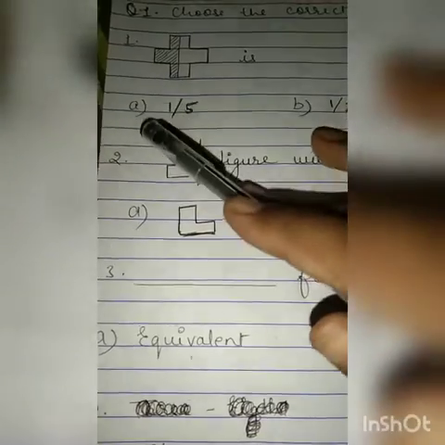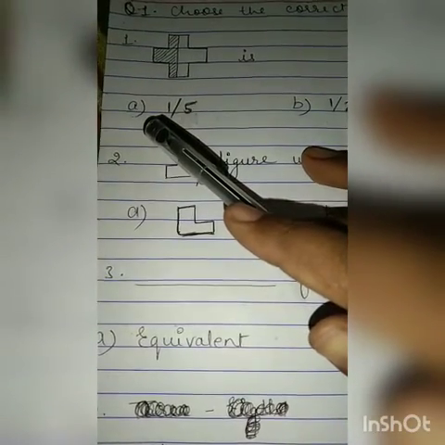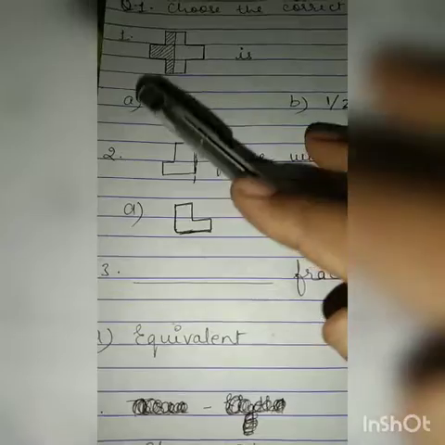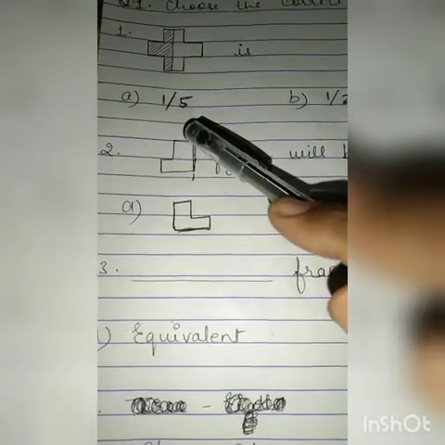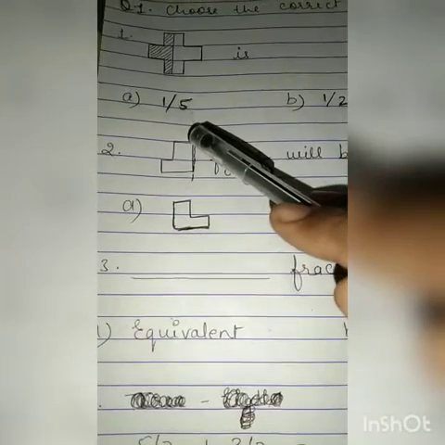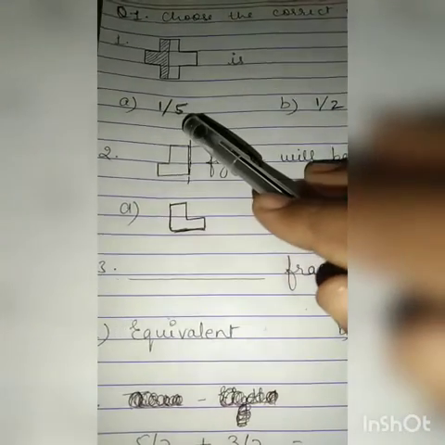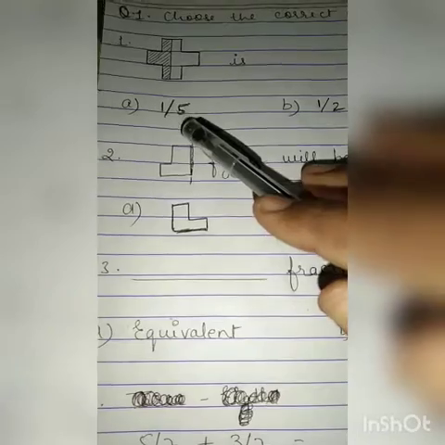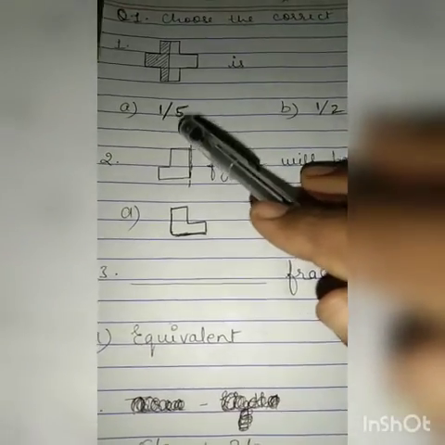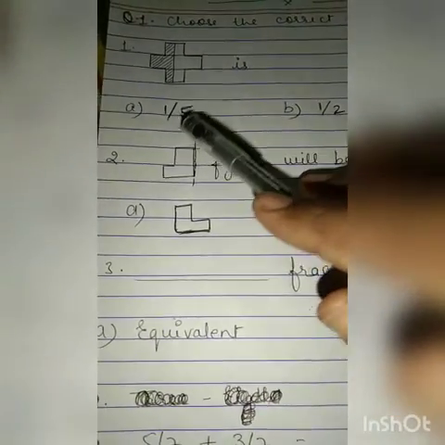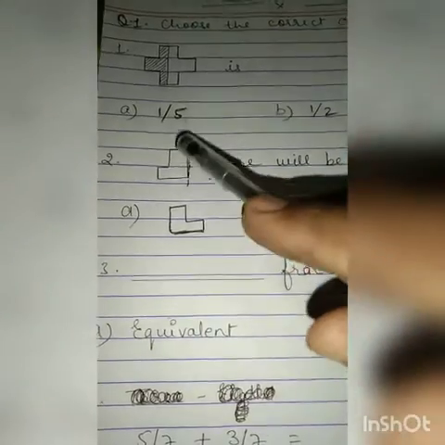This is fraction. The left side is numerator, upper part, and the right side is denominator, lower part. So this is 1 upon 5. Clear? I am explaining here. Please children, learn it for your exam. Don't forget that this is the fraction only.